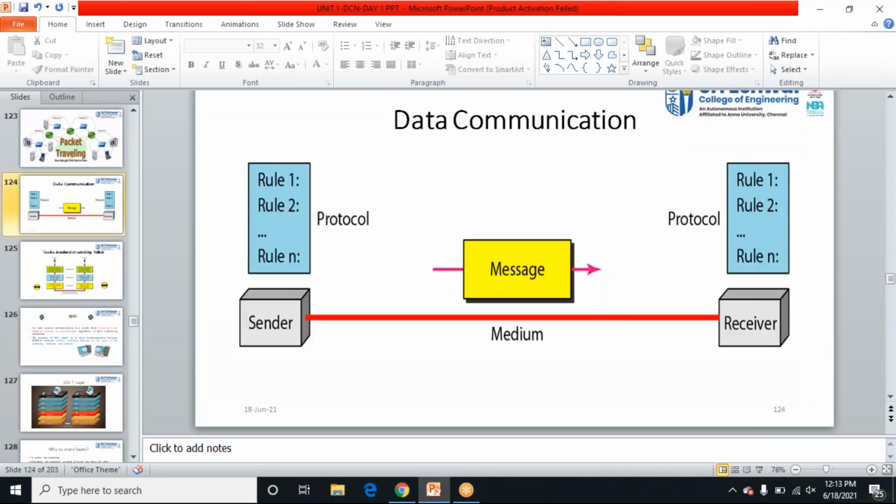Yes, you know it, right? Just we have a sender. The sender has a set of rules and programs. There are rules and regulations, and the receiver also has a set of rules and regulations. Just we are going to transfer the data, transfer the message. So let's see how it travels. I'm going to travel the message from the sender to receiver, right? Just we are going to see how the message is divided into packets, and how the packets are being divided into zeros and ones, and how the zeros and ones travel. Okay, let us see.